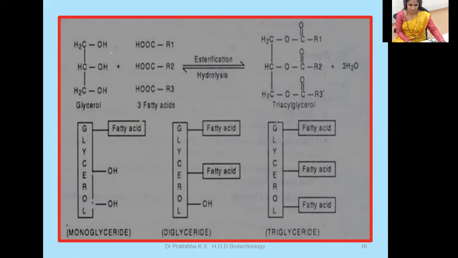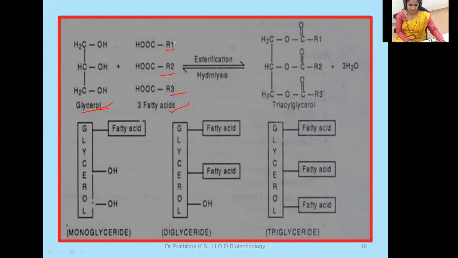You can make out this is one molecule of glycerol, as I told, CH2OH, CHOH, CH2OH. This one molecule of glycerol reacts with three molecules of fatty acids. The three molecules are not interconnected with each other. This is R1COOH, this is R2COOH, and this is R3COOH.